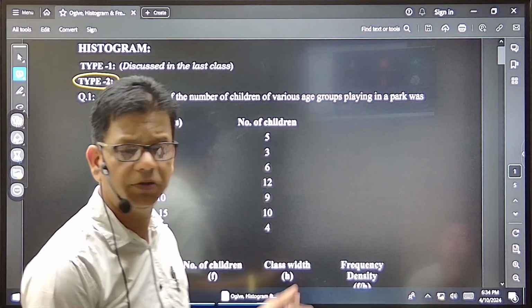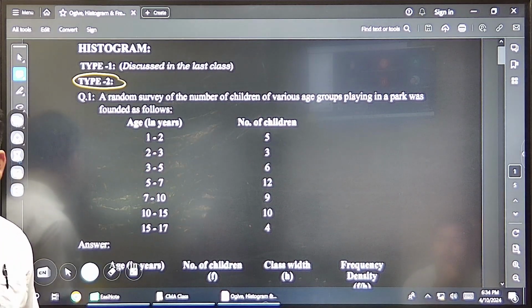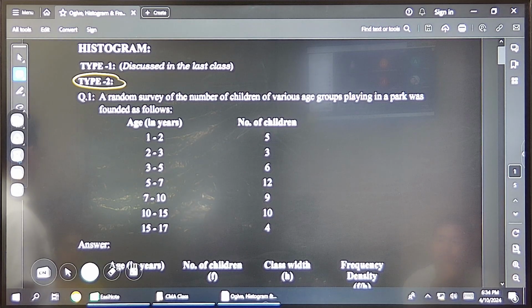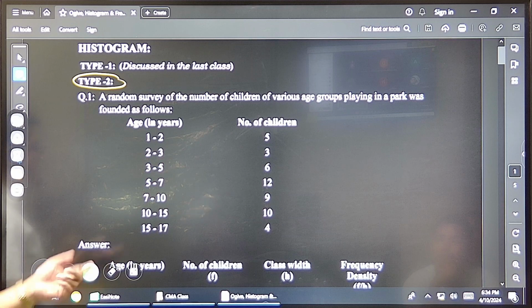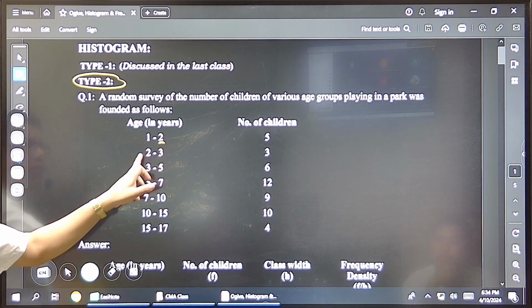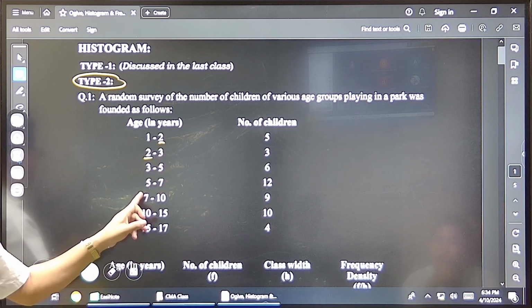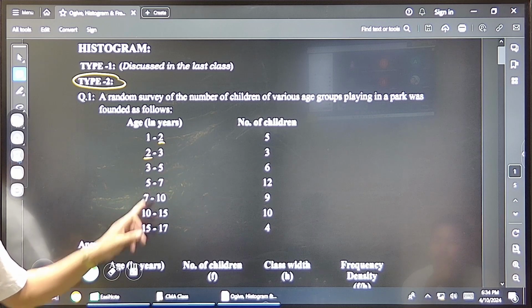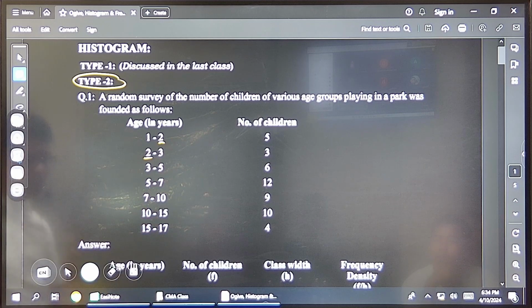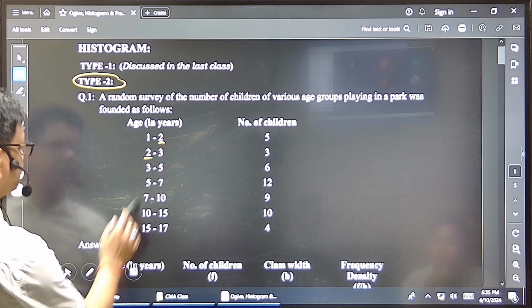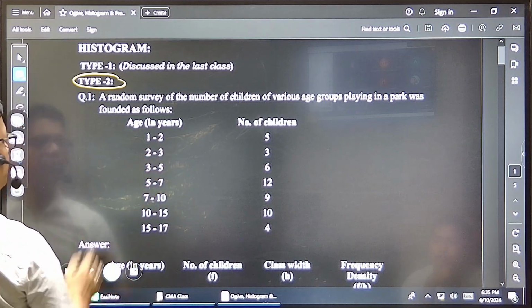First question, is it continuous or not? Continuous means what? Where one class ends, the next one starts from there. Yes, it is ending at 2 and this one is starting at 2. Ending at 3, starting at 3. Continuous. But there is a problem. The problem here is, anybody? You know this. Tell me.